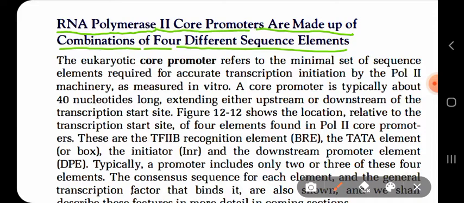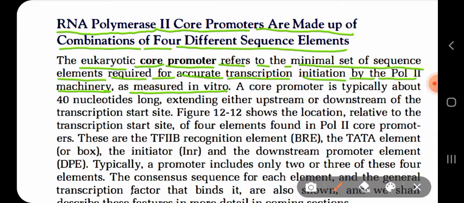So let us see what it is saying. The eukaryotic promoter, or core promoter, refers to the minimal set of sequence elements required for accurate transcription initiation by the polymerase 2 machinery, as measured in vitro.